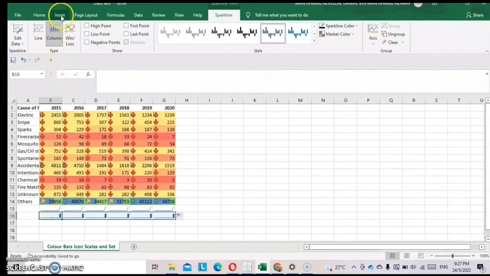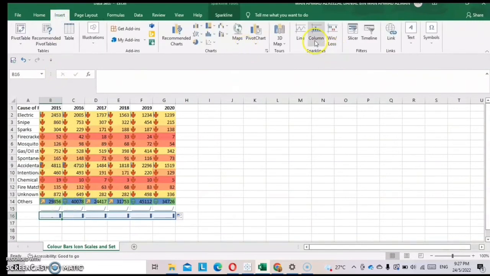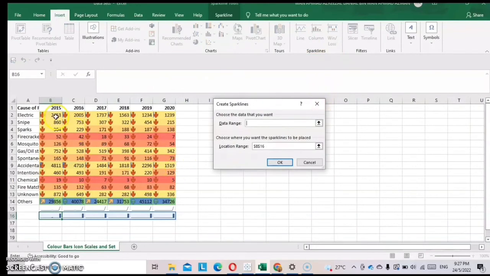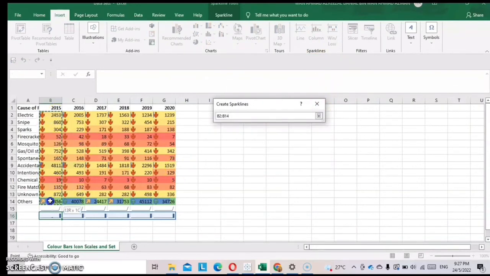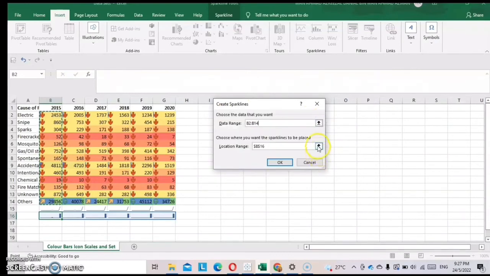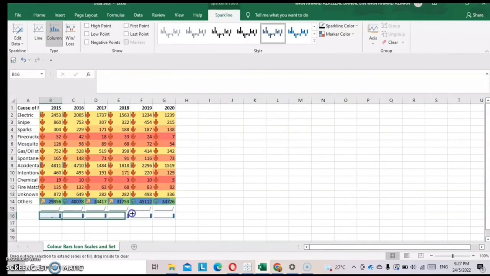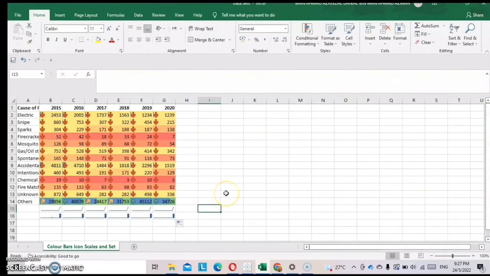Okay. For the column, it is the same process. Click the cell, go to Insert, and then click column, highlight the data for the data range, click the location range, and then click OK. Okay, and drag this one. Okay, I think that's all for this video.